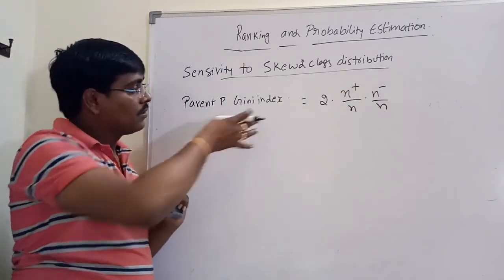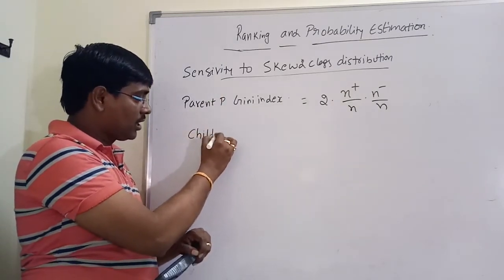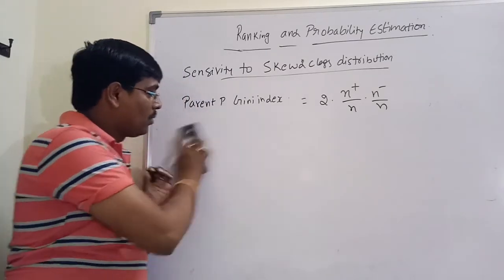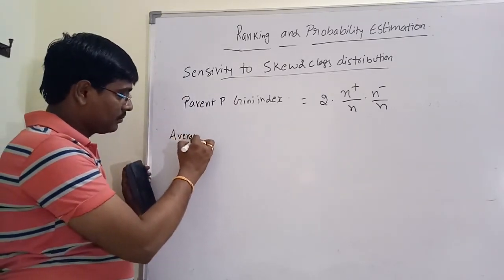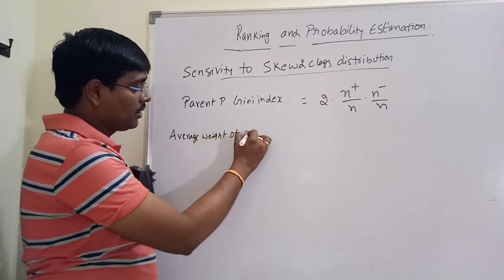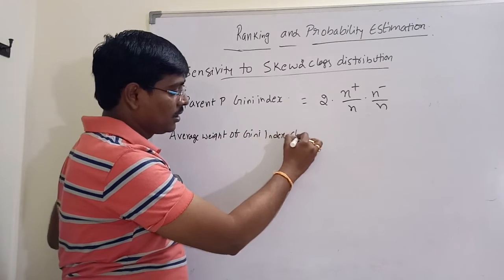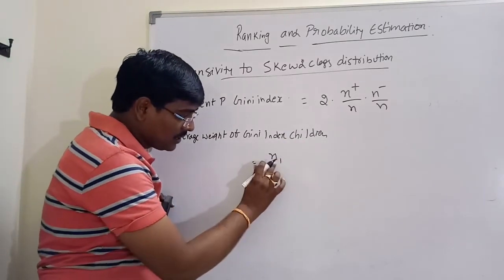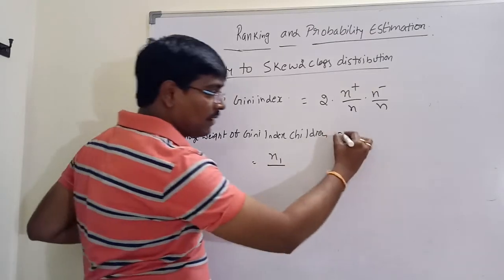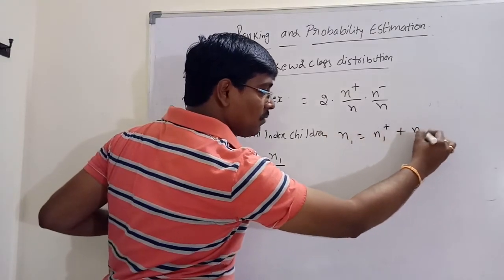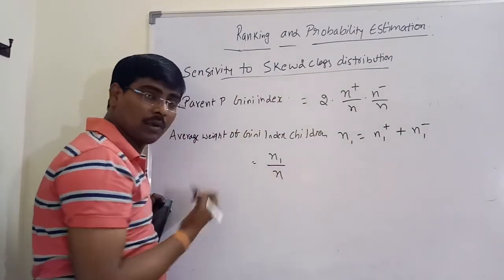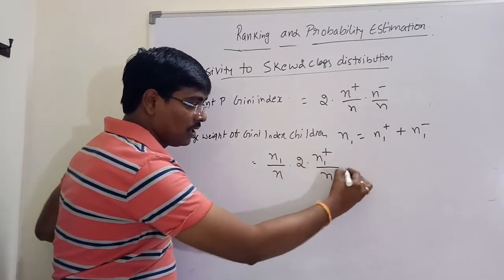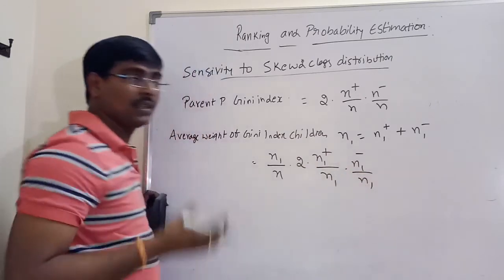For one of the children, if you want to calculate the average weighted Gini index, the weight is the number of instances N1, meaning N1 positives plus N1 negatives, divided by the total number of instances N, times 2 times N1 positive by N1 times N1 negative by N1. This is the Gini index.